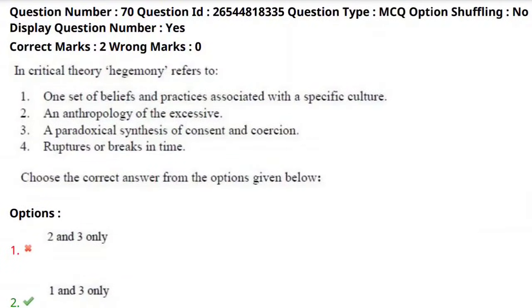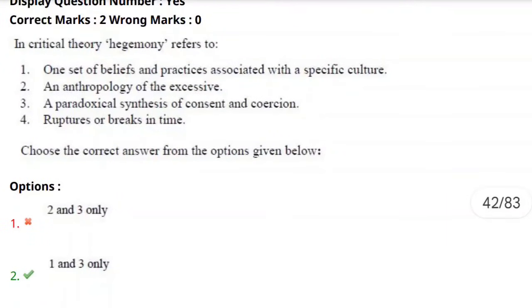in the 70th question: in critical theory, hegemony refers to. Yes, here they are talking about critical theory again. Hegemony refers to, and they gave us four options, and we need to choose two among all these four.